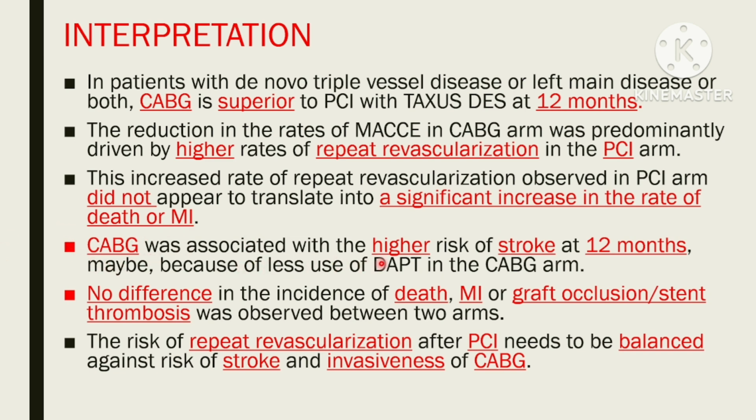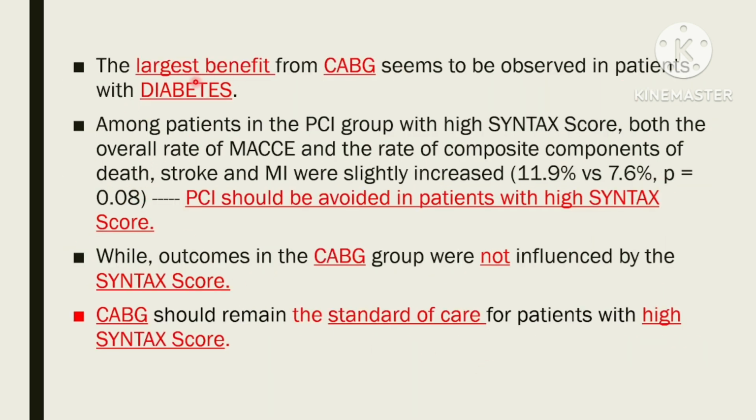CABG was associated with higher risk of stroke at 12 months, maybe because of less use of DAPT in the CABG arm. No difference in the incidence of other individual components of primary endpoint was observed between two treatment arms. Thus, the risk of repeat revascularization after PCI needs to be balanced against risk of stroke and invasiveness of CABG. The largest benefit from CABG seems to be observed in patients with diabetes.